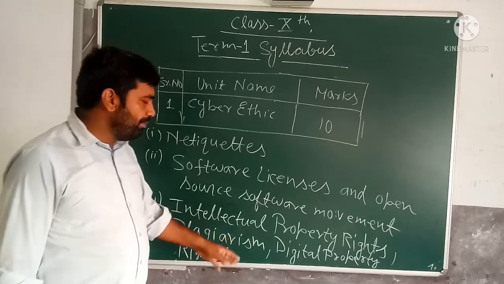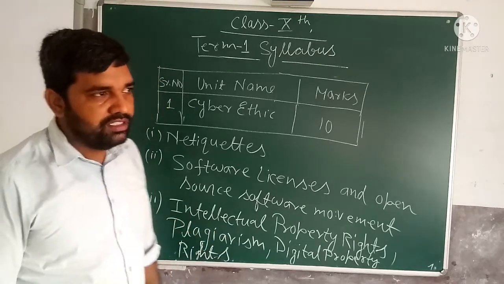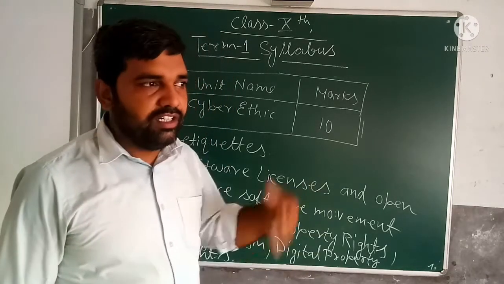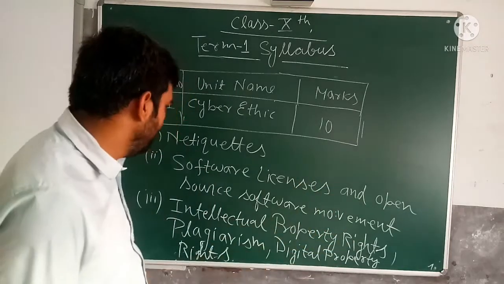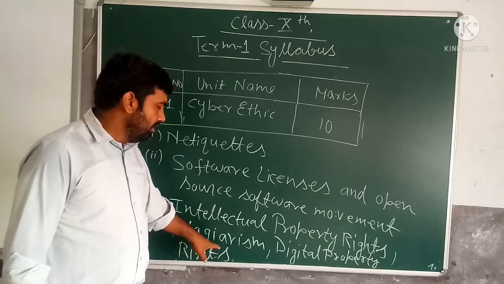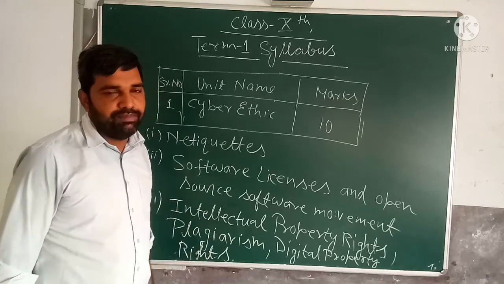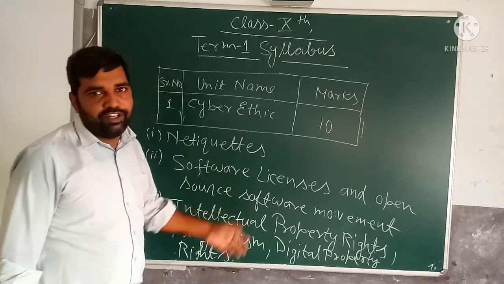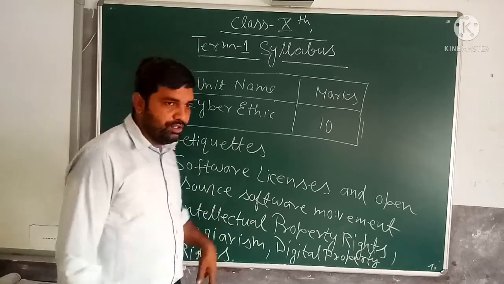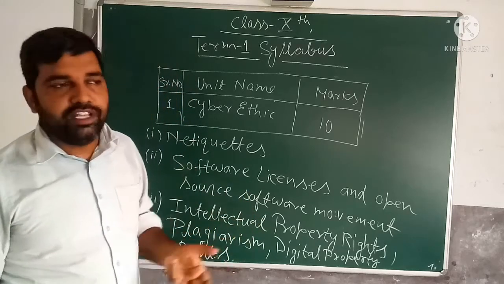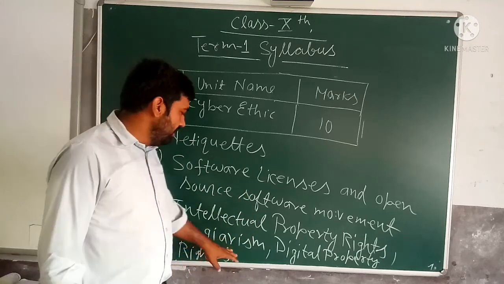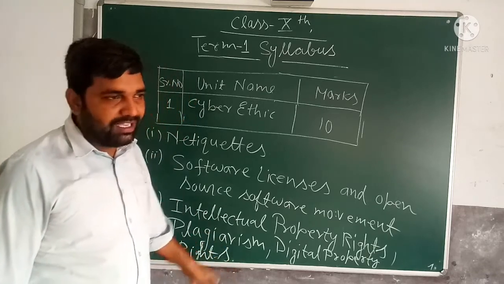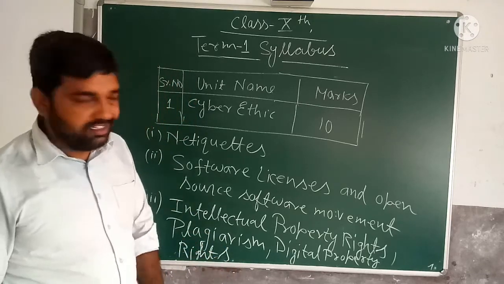Next is plagiarism, copying. If you are copying any source, any code or any research from the internet, you have to do the citation. Means you have to mention where you have taken it from. You cannot use another's work as your own creation. If you are caught in plagiarism, you have to face trial.